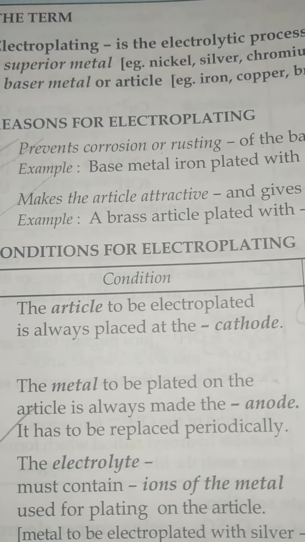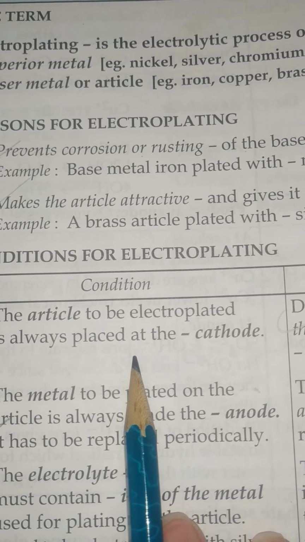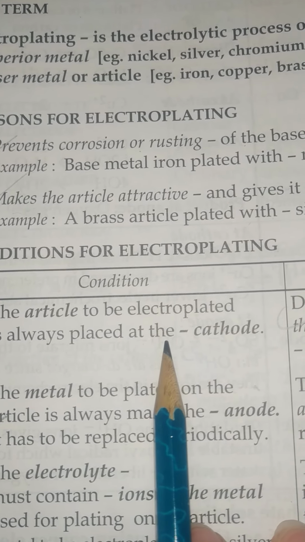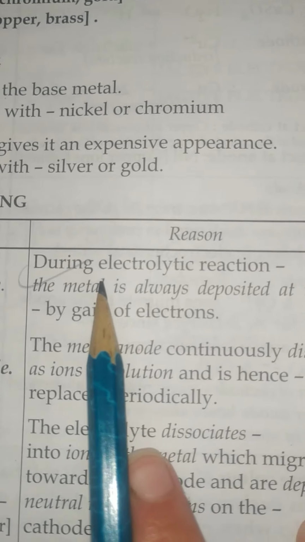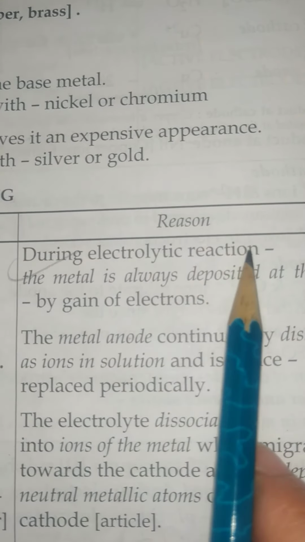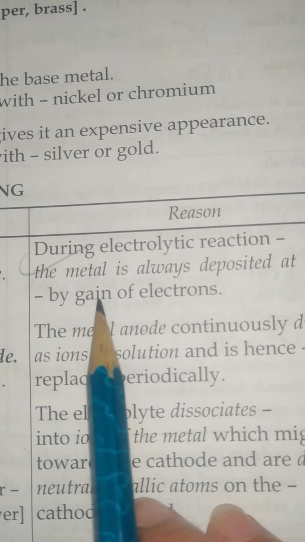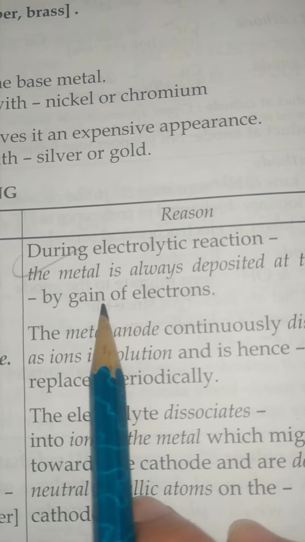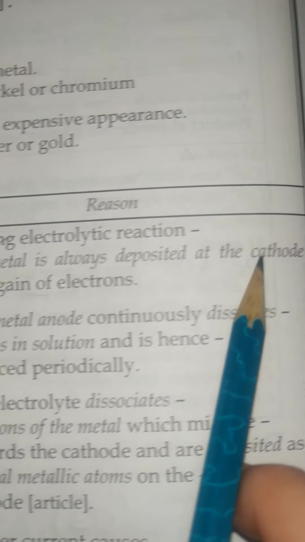The condition is that the article to be electroplated is always placed at the cathode. Whichever article we have to electroplate is always kept at the cathode, and the reason for that is that during the electrolytic reaction the metal is always deposited at the cathode due to the gain of electrons. So whenever there is a gain of electrons, the metal will always be deposited at the cathode.